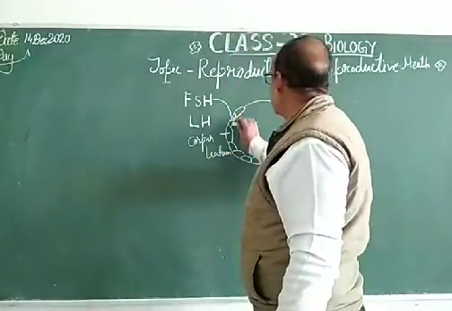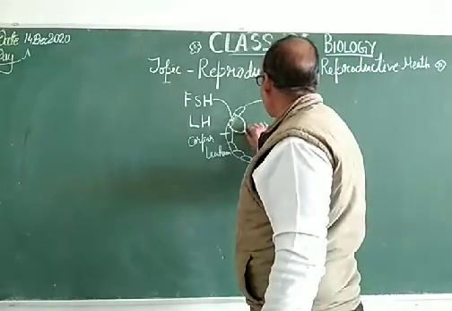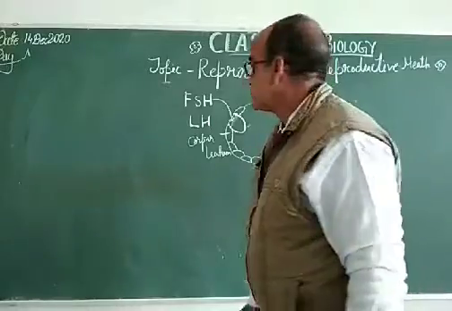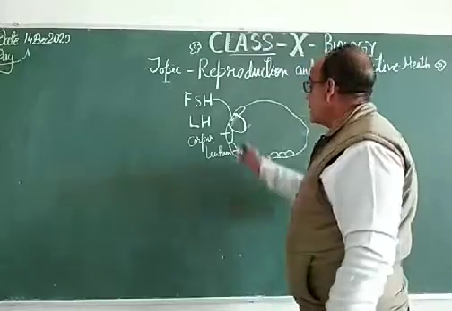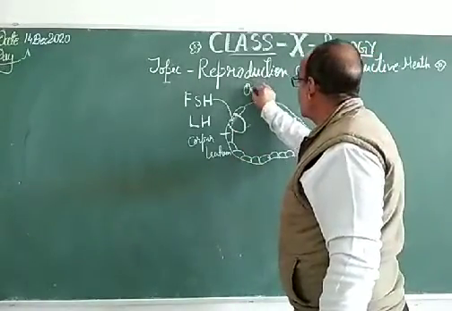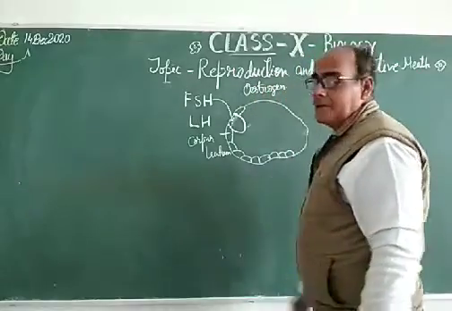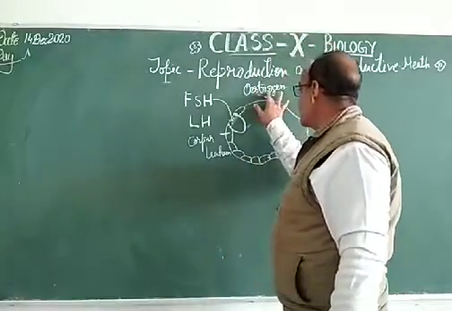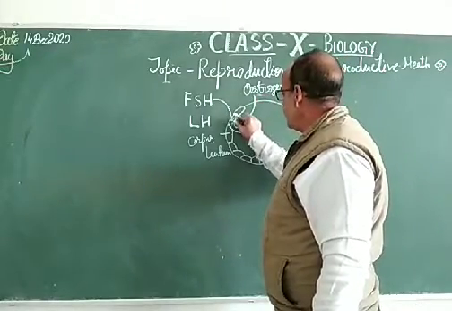If the follicle is forming here, then there will be the secretion of estrogen. The secretion of estrogen takes place in the ovary itself, in the female reproductive part, and the estrogen results in the formation of the ovum inside it.